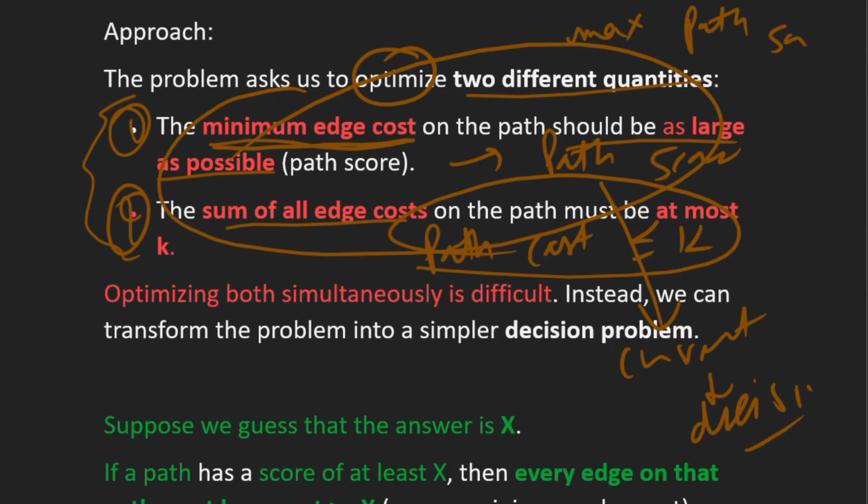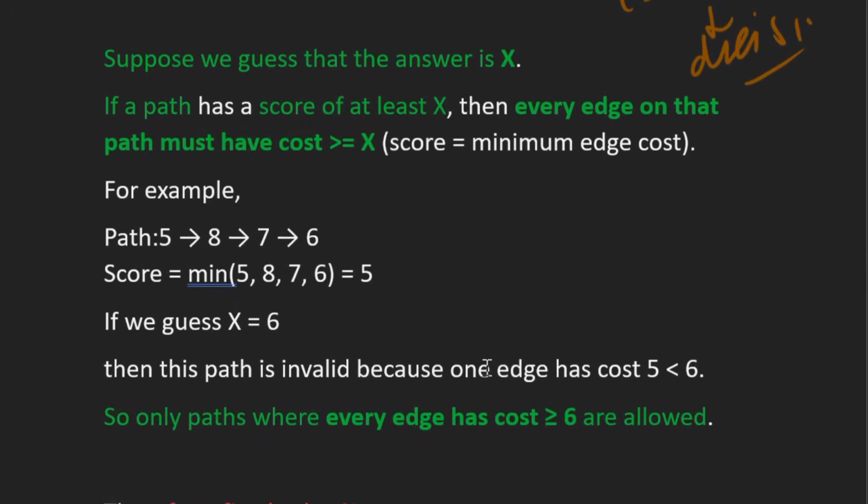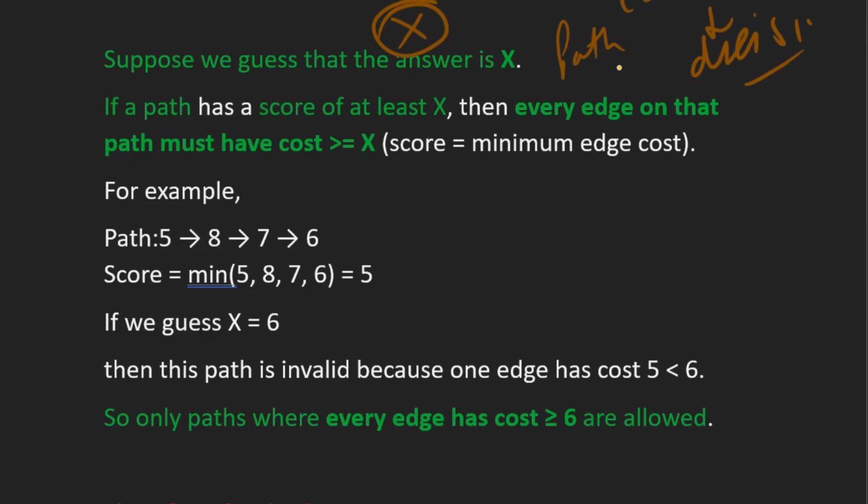So instead of doing this optimization, now we have to try to convert this problem into a decision problem, whether this thing is possible or not, right? So we will try to convert this problem into a decision problem. For that, we assume, let's say, our answer is x. That means we have a valid path whose score is at least x. In that case only can we have an answer x.